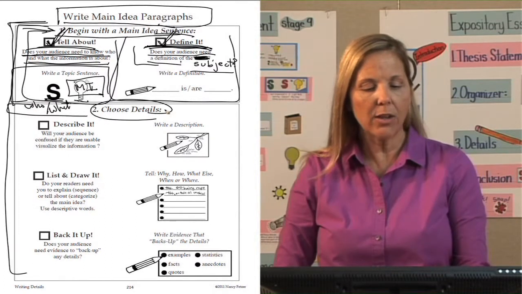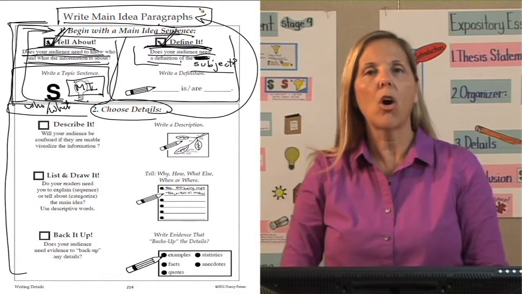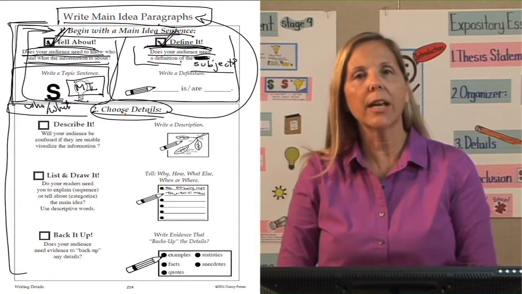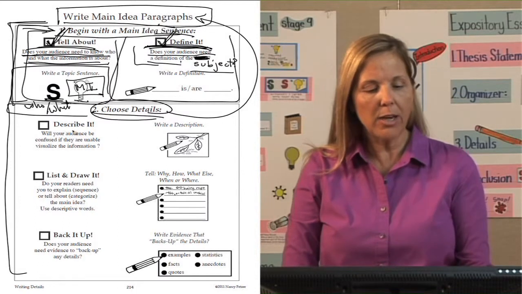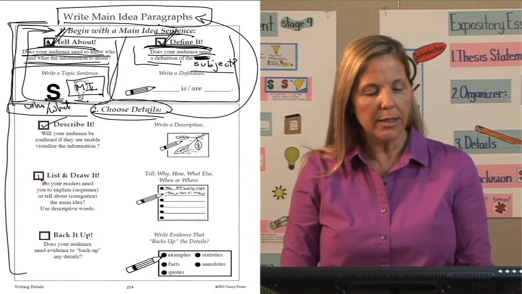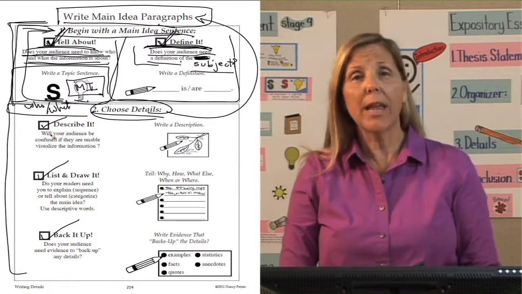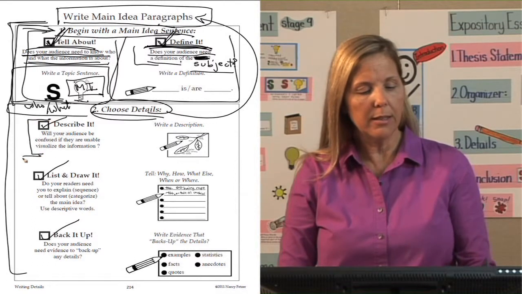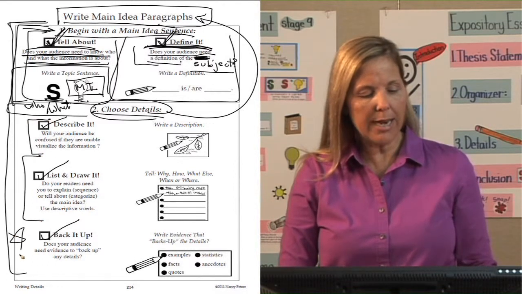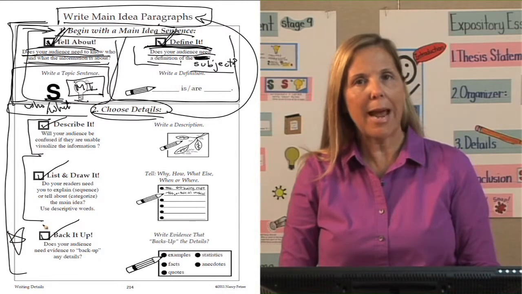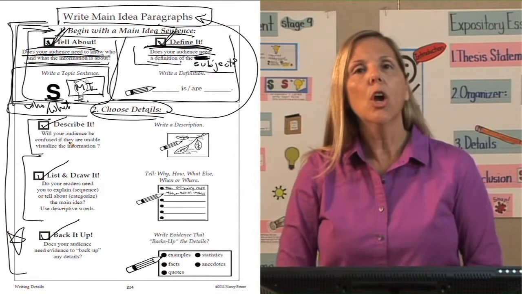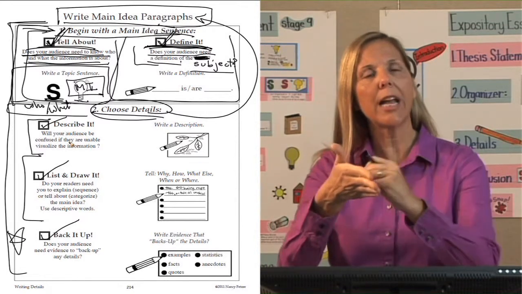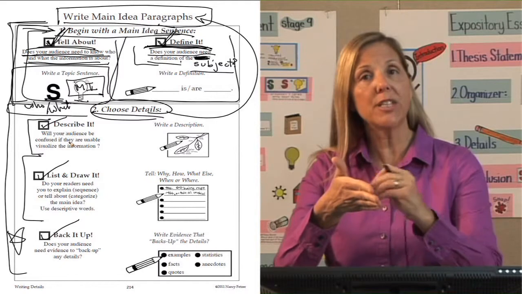These are the details that are going to support our main idea paragraphs. I need to decide, what kind of details am I going to write about? Am I going to describe it, list and draw it, back it up? And typically what I'm doing is choosing between describe it and list and draw, and then I'm deciding if I also need to back it up. Describe it. I have to decide, do I need, and then I'm going to pretend like I'm drawing, a description of this information.